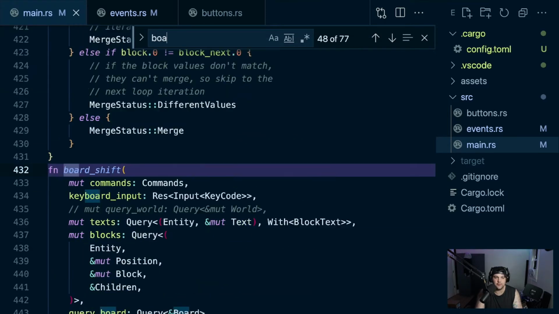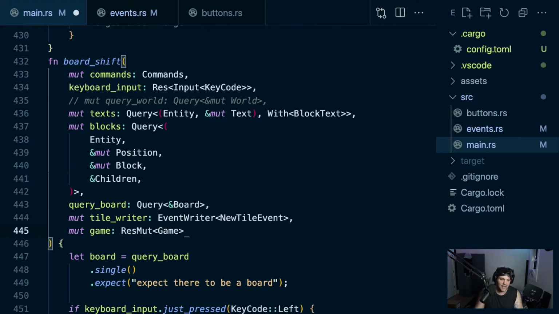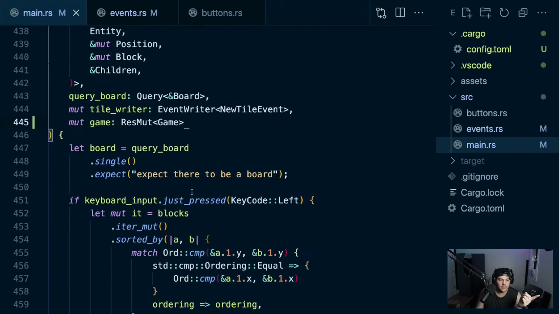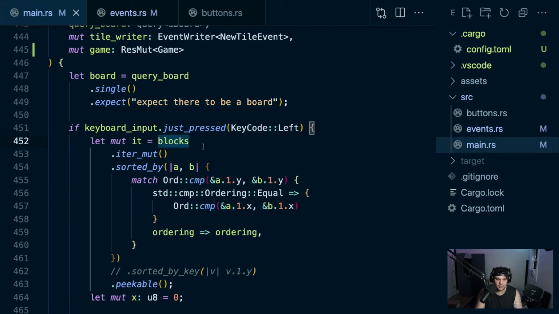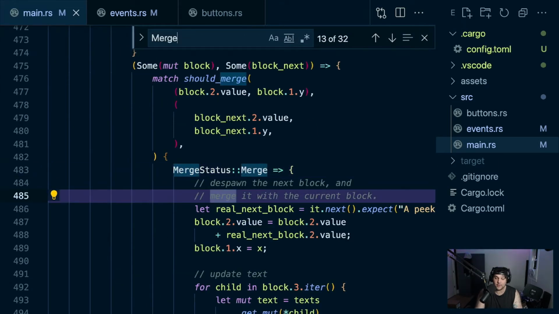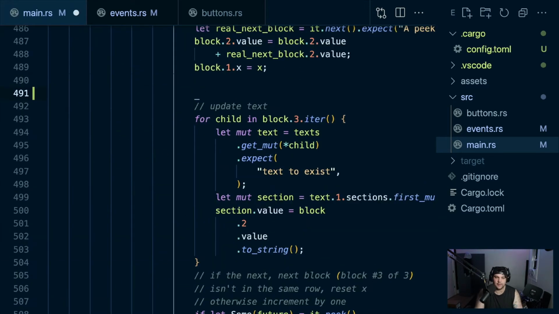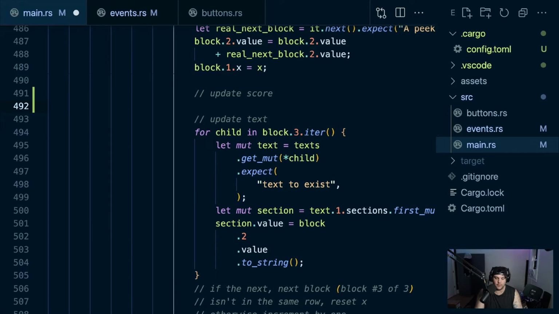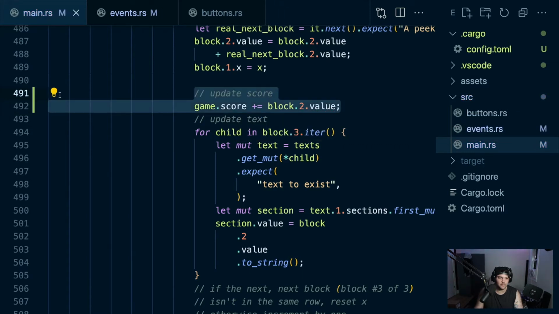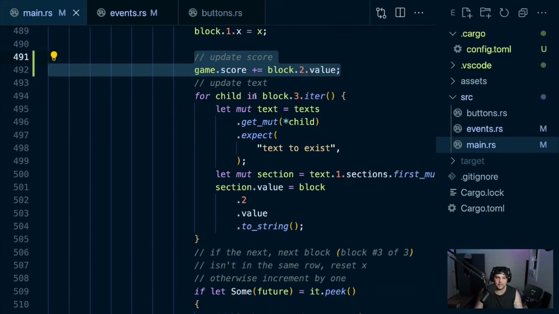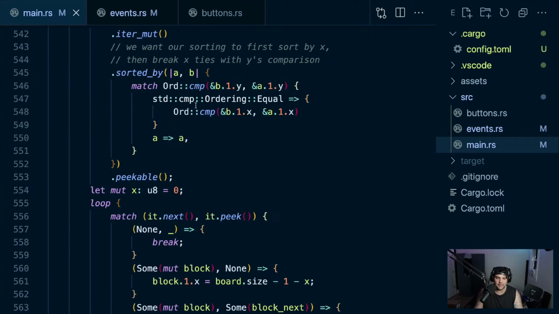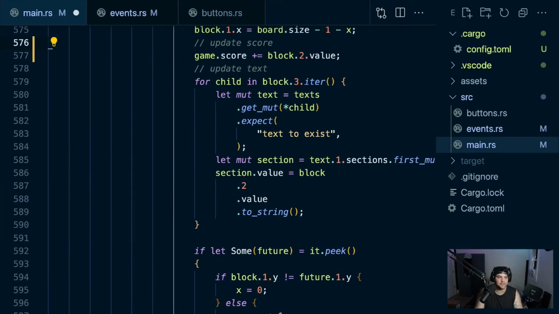Block or board shift. So board shift gets access to the game. Whenever we merge, we're going to have to write this 4 times. So if we mess this up, it will not add correctly. I think that we confirmed that if we do this and we go game.score plus equals block.to.value, this will just update the score for us. So let's do that.